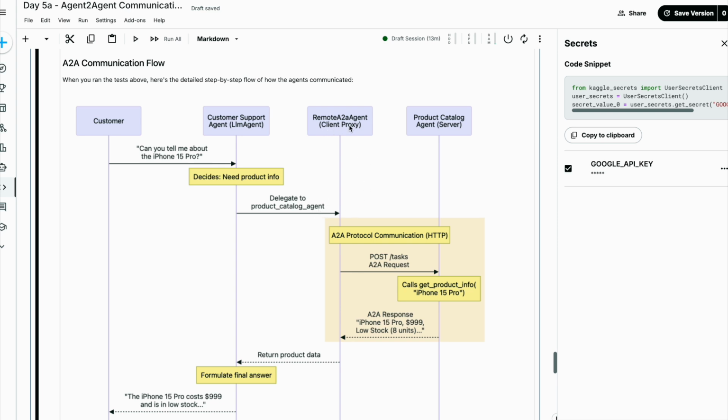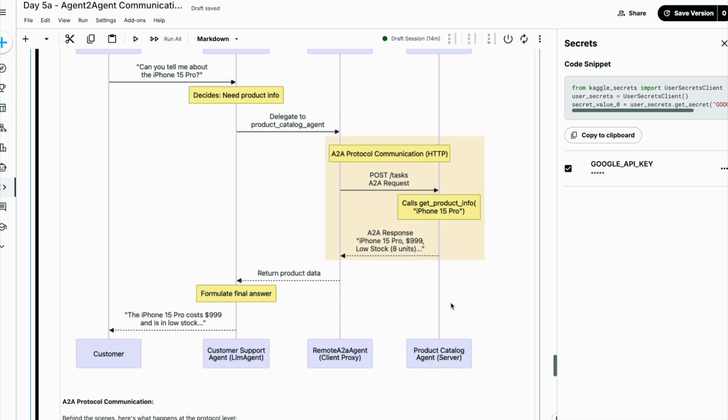Now this remote A2A agent, the client-side proxy, translated this into an A2A protocol request. This request was sent over HTTP as a task A2A request, which is highlighted here in yellow. Now the product catalog agent, this server, received this request and called the get product info for iPhone 15 Pro.